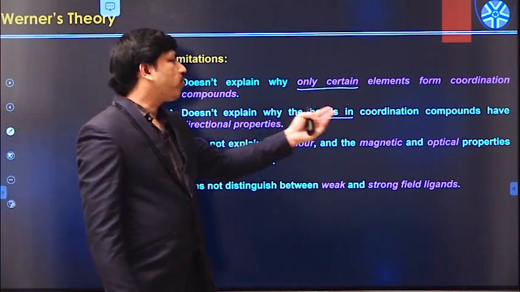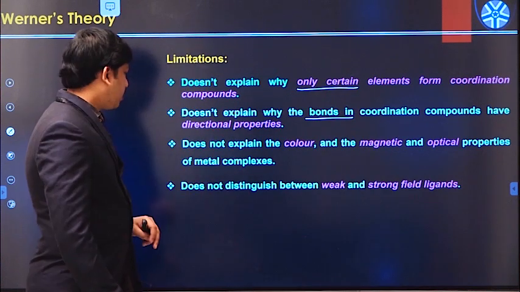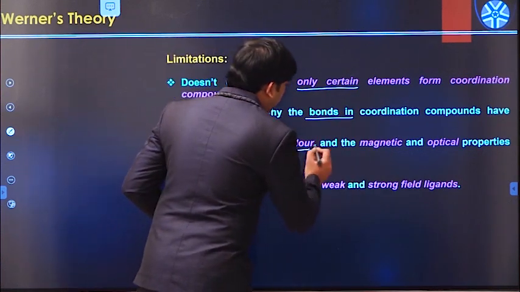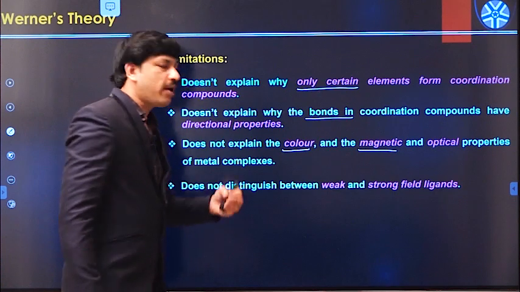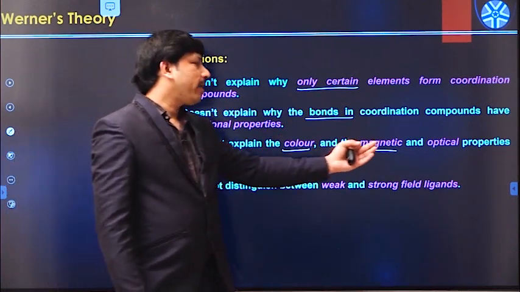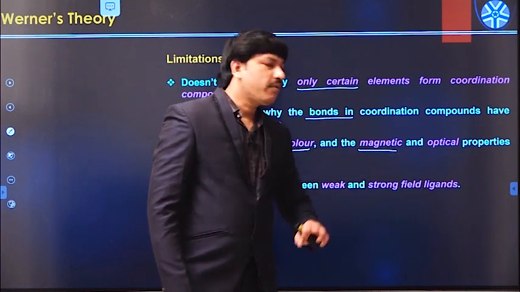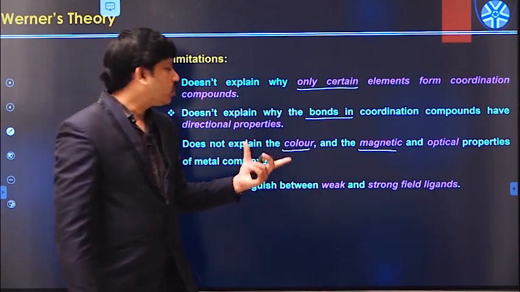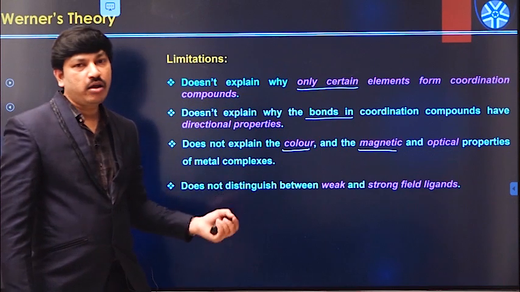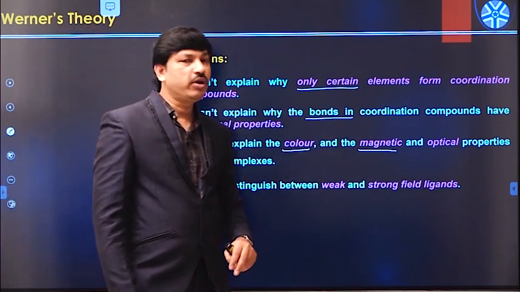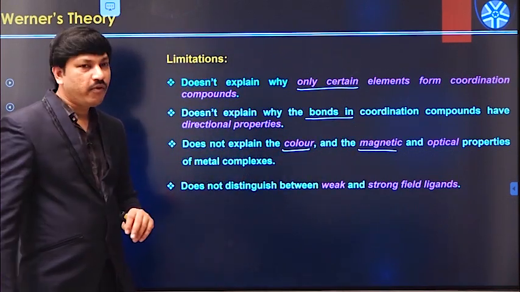So that one is not properly explained by Werner's theory, and it does not explain why some of the complexes have color, why some of the metal complexes have magnetic nature, and why some of the metal complexes have different optical properties. So all these important properties like color, magnetic property or optical properties were not properly explained by Werner's theory.